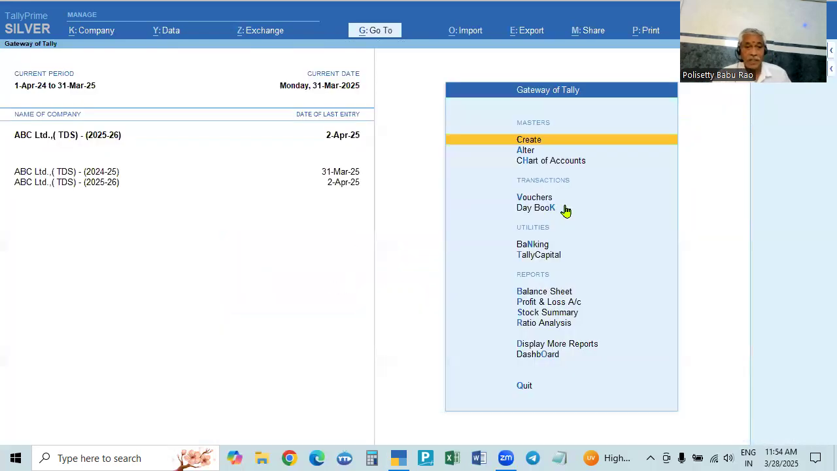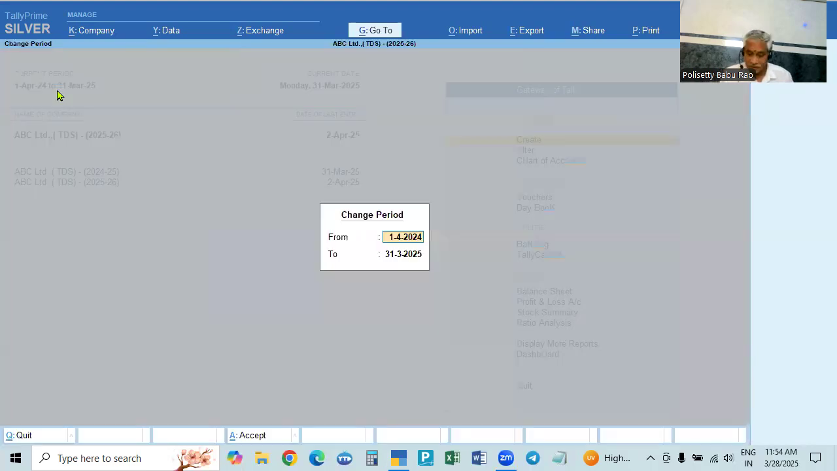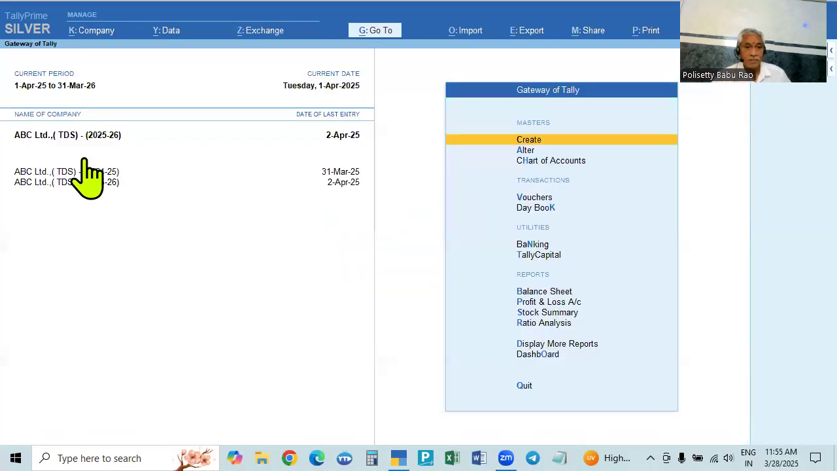You have to select this. If you select this, you have to change the period also here. See, 1st April 25 to 31st March 26. Okay, so it will continue. So it is opening now. It will open and continue now. Like this you have to select, whenever you open it.